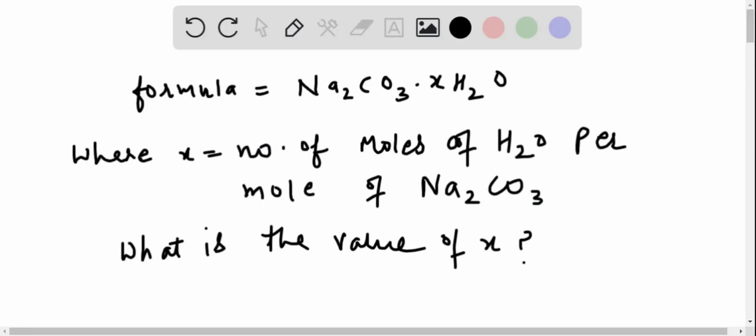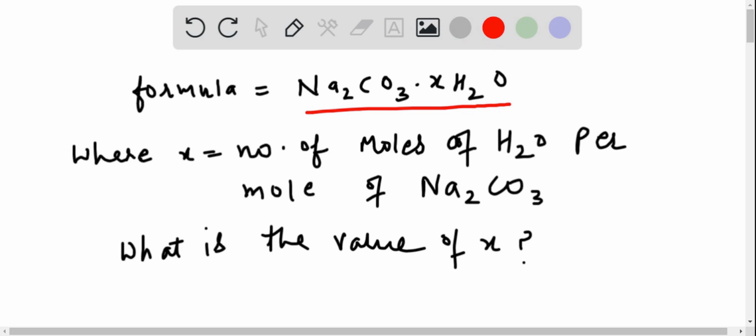So the question is, washing soda, a compound used to prepare hard water for washing laundry, is a hydrate, which means that a certain number of water molecules are included in the solid structure. Its formula is Na2CO3·xH2O, where x is the number of moles of water per mole of Na2CO3.